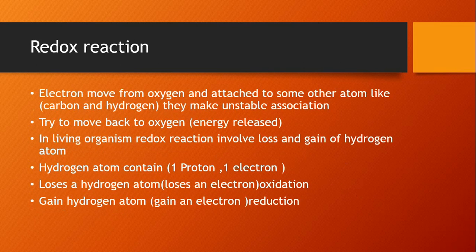But if electrons are moved from oxygen and attached to some other atoms, for example carbon and hydrogen, they make an unstable association. If they make an unstable association, they will try to move back to oxygen, and in this situation energy is released.